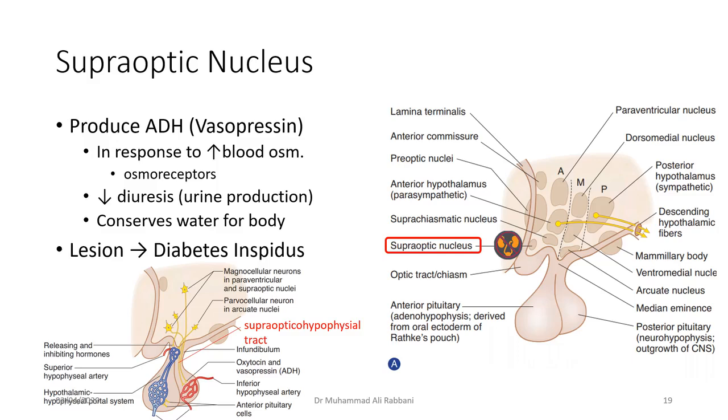If there is a lesion of the supraoptic nucleus and it does not work, then you cannot produce antidiuretic hormone, you cannot conserve the water, and you cannot reduce the diuresis. So a person with a lesion here will have diabetes insipidus, meaning that he will have more than the normal amount of urine, for which, to compensate, he will have to drink more than the normal amount of water.